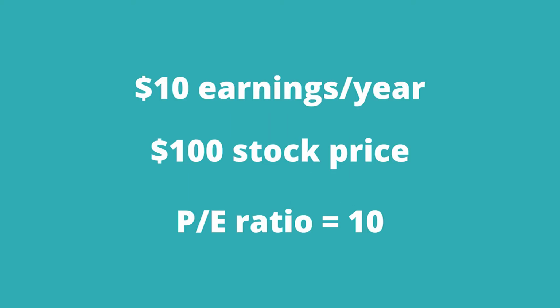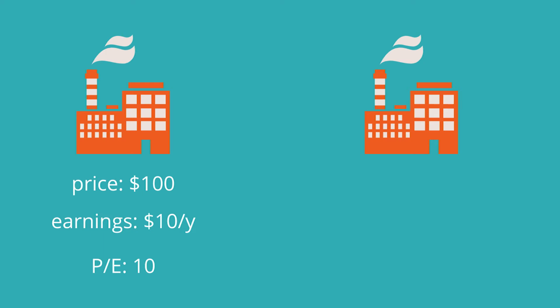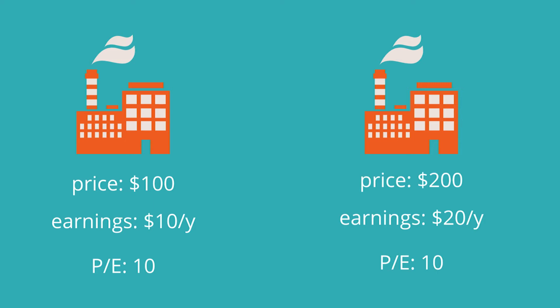So if the company makes $10 a year and the price of the stock is $100, the PE ratio is 10. But if the company makes $5 a year and the price of the stock is $100, the PE ratio is 20. Or another example: if one company has a stock price of $100 and makes $10 a year, and the other company has a stock price of $200 but makes $20 a year, they both have a PE ratio of 10. So even though the second company has a higher price, the valuation of the company is the same.